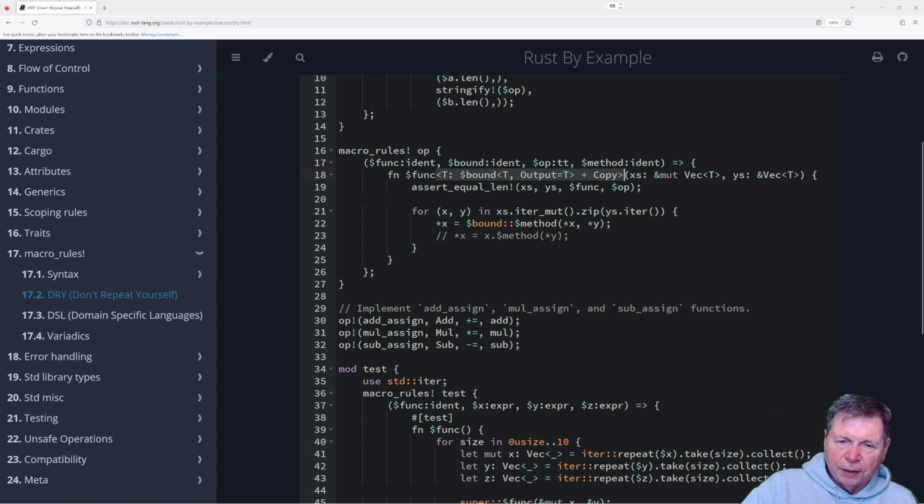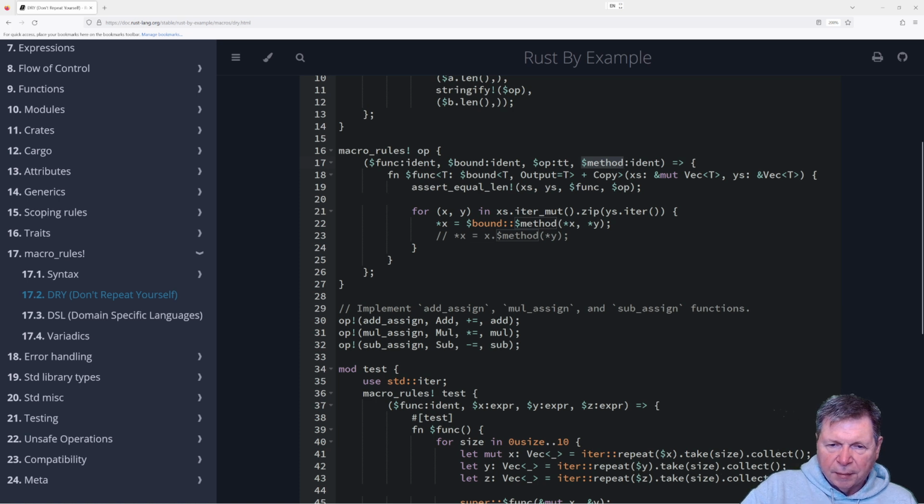Okay, so what are we doing here? So we're iterating over the zip. I don't remember what that does. And then we're saying, yeah, oh, we're doing something with method x and y.